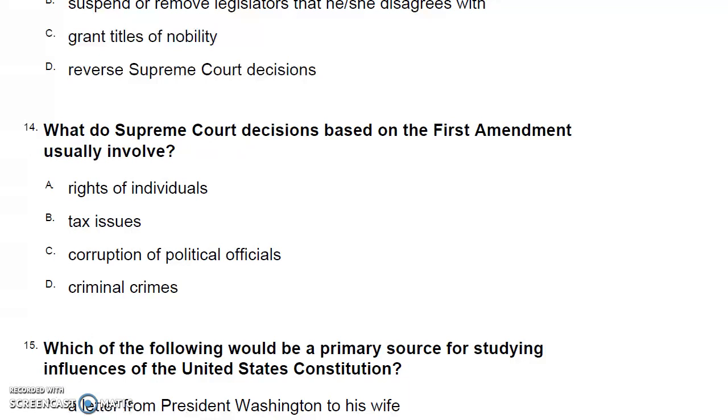Number 14. What do Supreme Court decisions based on the First Amendment usually involve? A. Rights of individuals. B. Tax issues. C. Corruption of political officials. D. Criminal crimes.